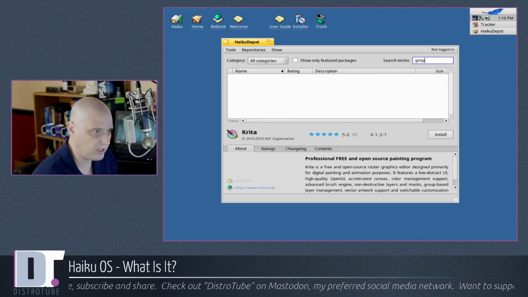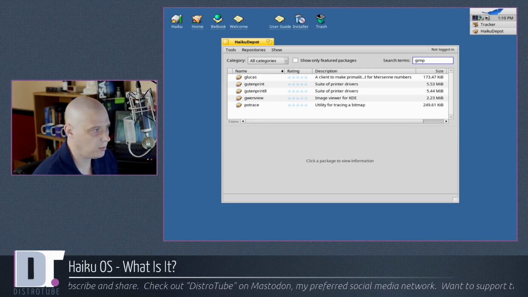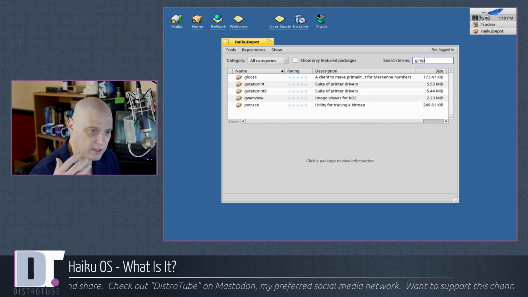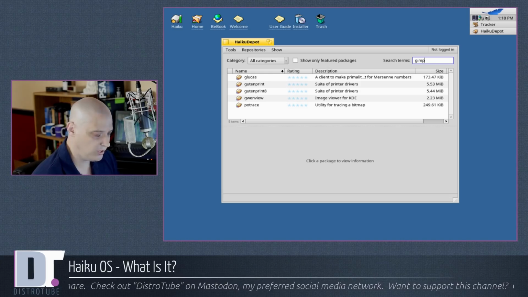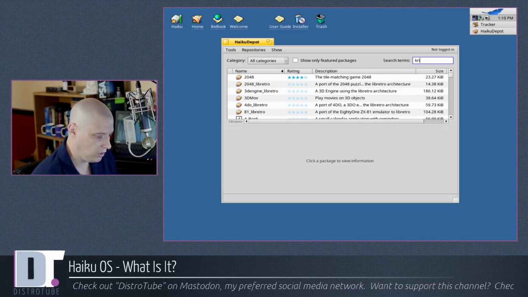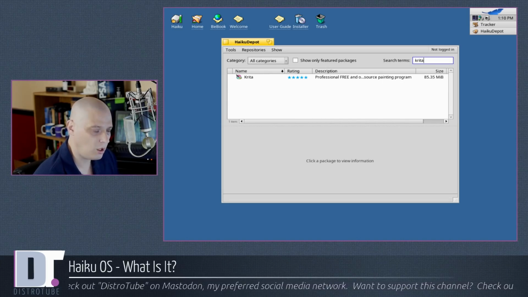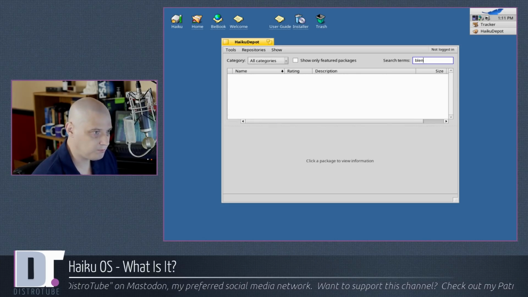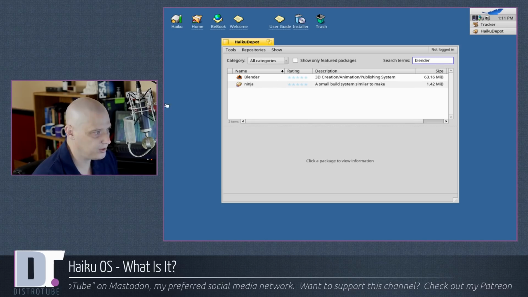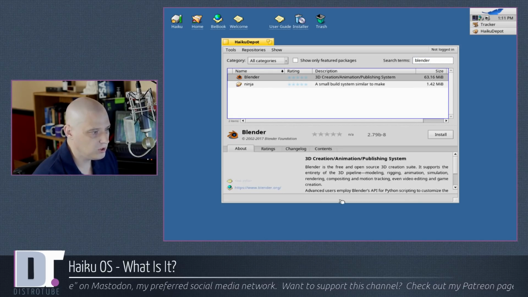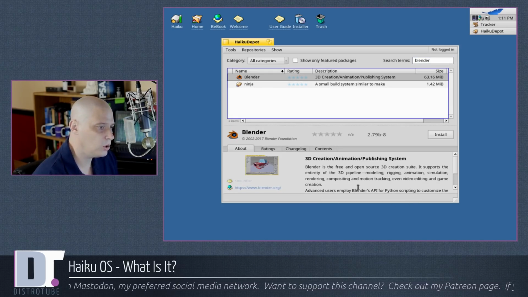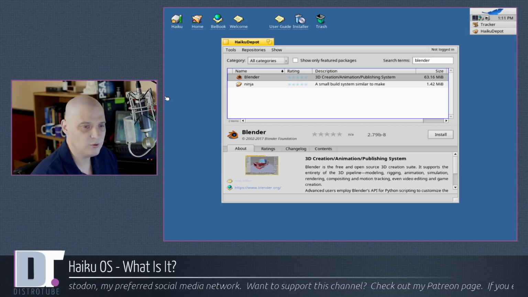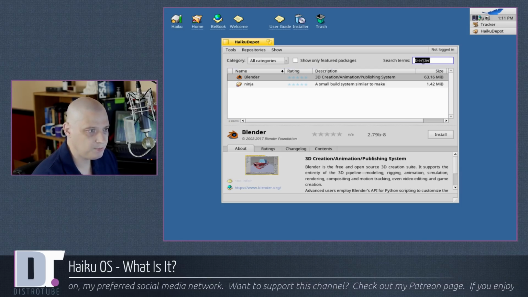I know it wasn't the last time I tried Haiku out a couple of years ago. That's kind of a deal breaker for me, not having an image editor for what I do, as far as this YouTube channel. But the fact that Krita is here, Krita is a pretty acceptable alternative to GIMP. So there is that. LibreOffice is here. I can also tell you that Blender has recently been ported over. So Blender is available, the open source 3D creation suite for doing animations and whatnot.